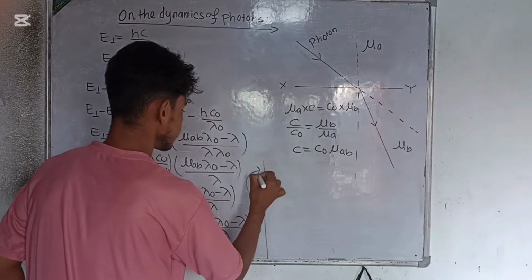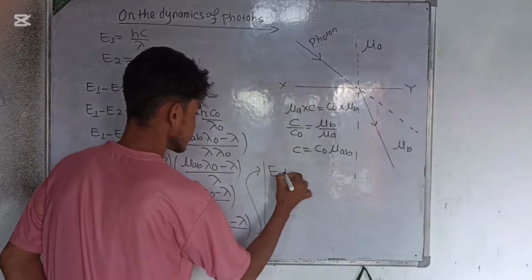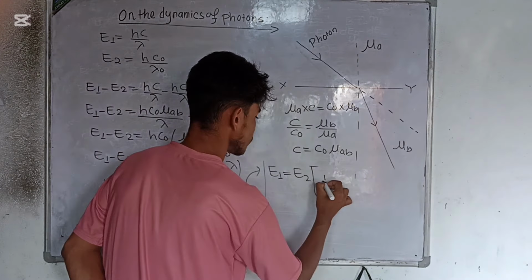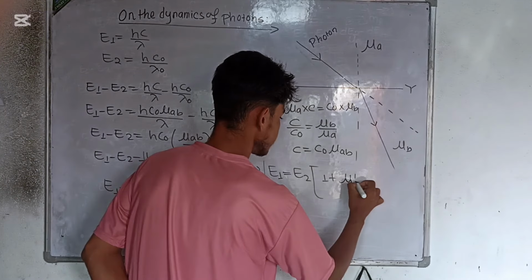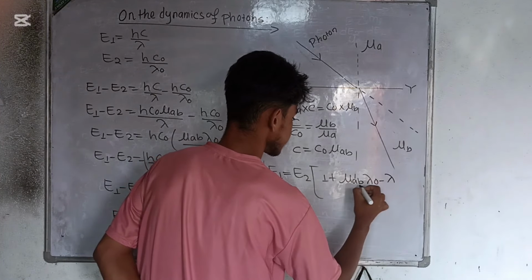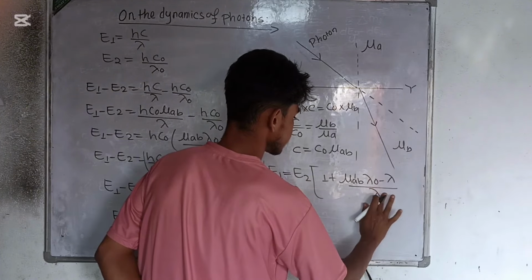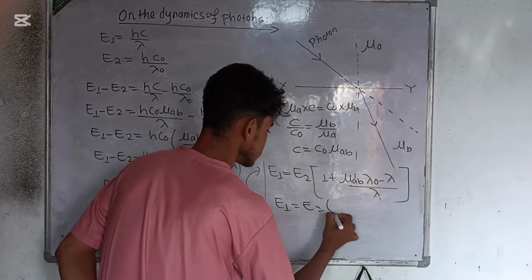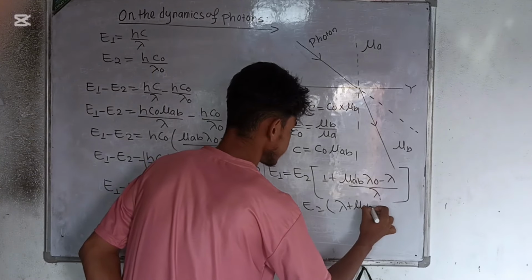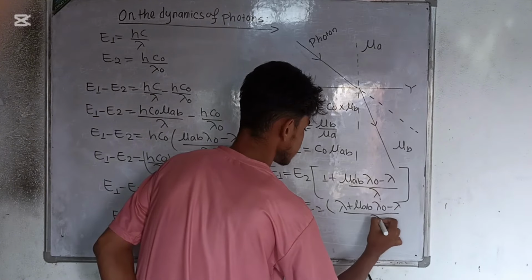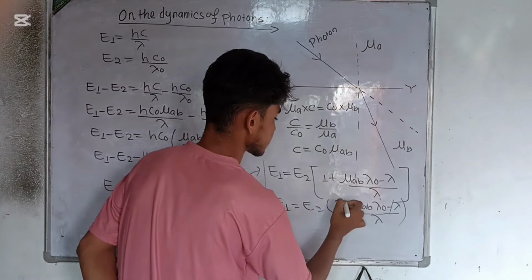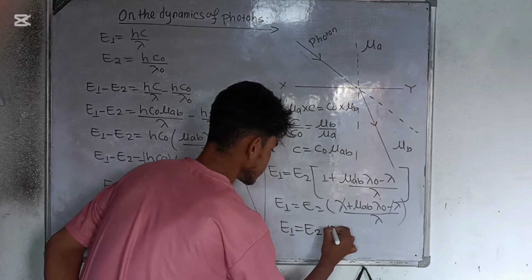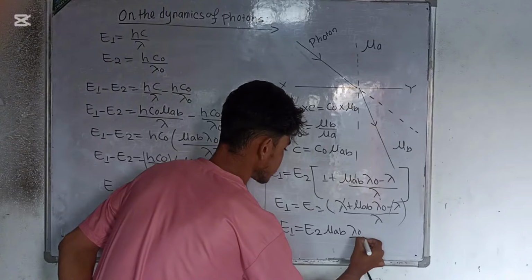Taking the LCM, E1 equals E2 times lambda plus mu AB lambda naught minus lambda upon lambda. The plus lambda and minus lambda cancel out, and we end up with E1 equals E2 mu AB lambda naught upon lambda.